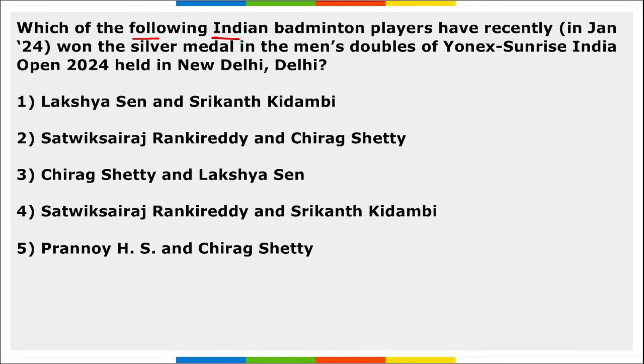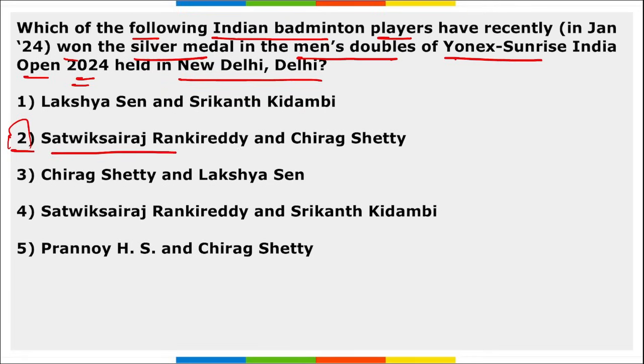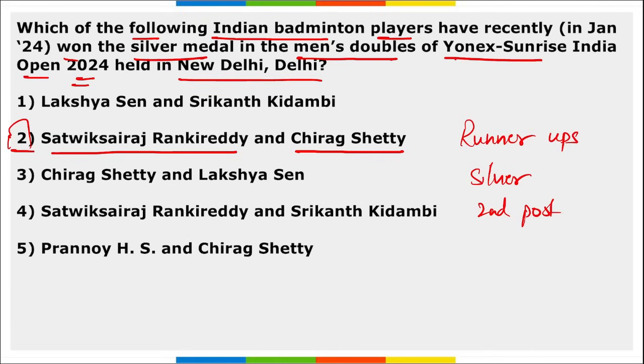Next, which of the following Indian badminton players have recently won silver medal in the men's double of Yonex Sunrise India Open 2024 held in New Delhi? So what is the name of those Indian players? They are Satwiksairaj Rankireddy and Chirag Shetty, right? They were runner-ups. That means silver medal. That is second position. Correct. And this Yonex Sunrise India Open was held in New Delhi from 16 to 21st of January.